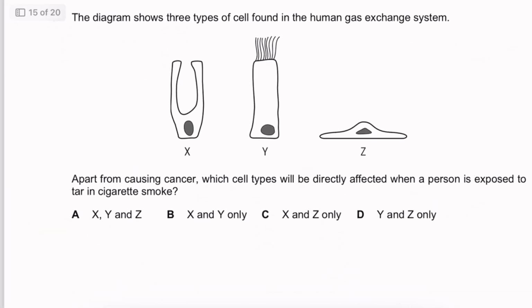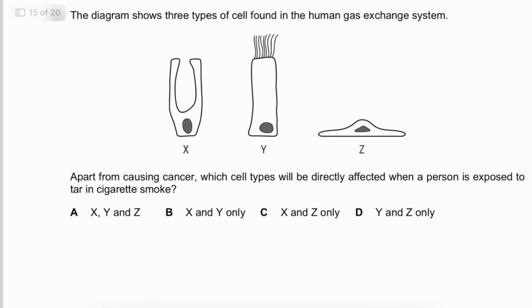Okay. The diagram shows 3 types of cells found in the human gas exchange system. So you have the goblet cell, the epithelial cell, and the squamous cell. However, here the question is talking about cancer and tar from cigarette smoke, so this question is cancelled.